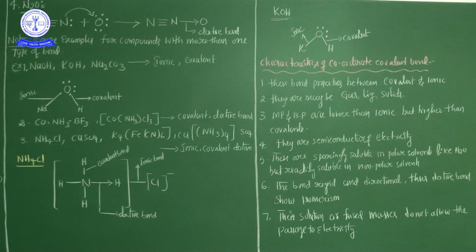These are sparingly soluble in polar solvents like water but readily soluble in non-polar solvents. The bond is rigid and directional. The dative bond shows isomerism. The solutions of fused masses do not allow the passage of electricity. This is the complete information regarding the dative bond, the coordinated covalent bond.